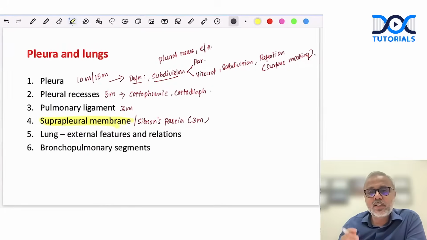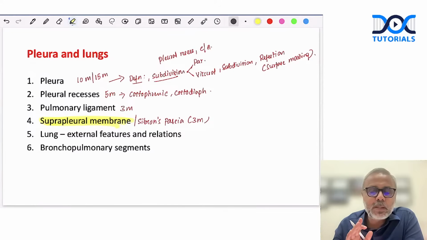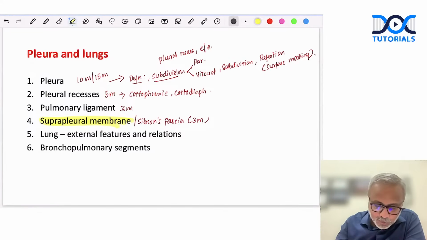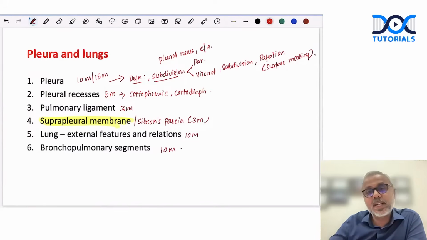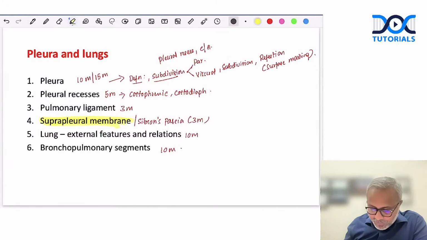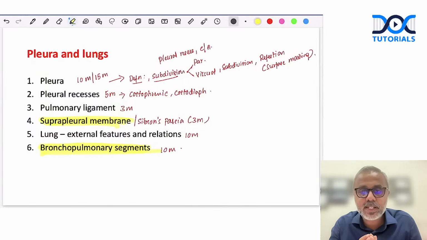Then in the topic of lung, everything related to lung is important, starting from its external features, then the bronchopulmonary segments. Both these are potential 15 marker or 10 marker questions, like long essays. Every alternate year, we tend to see a lot of questions on the bronchopulmonary segments, okay? How the lung is divided into 10 segments each on the right and the left. What is its clinical importance, right? Definition. So this is what we need to know in bronchopulmonary segments.